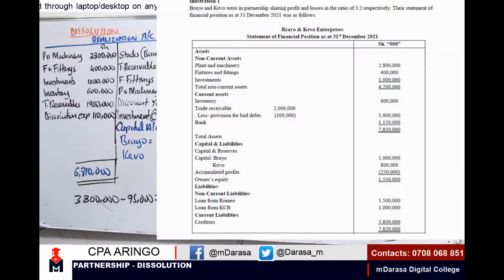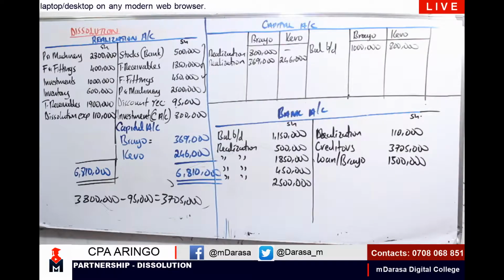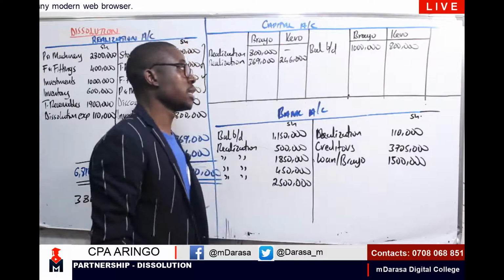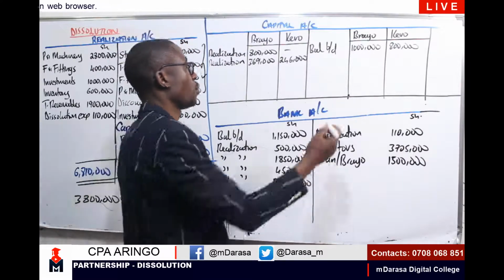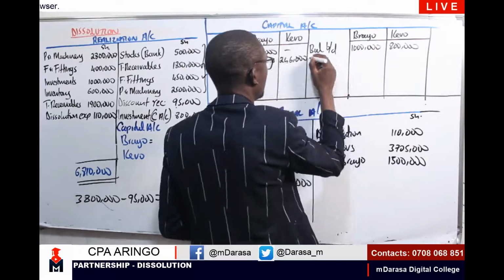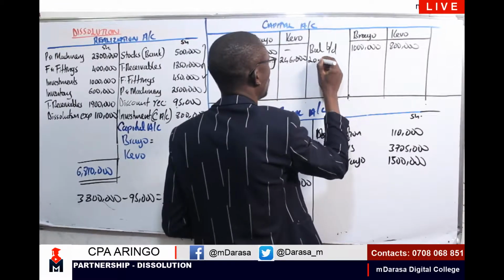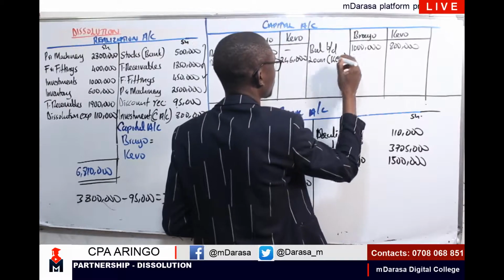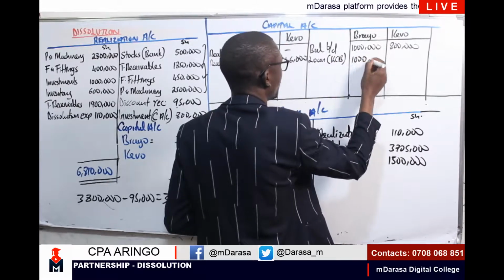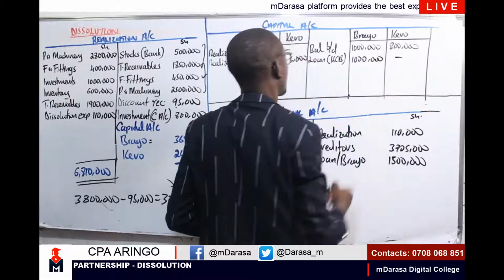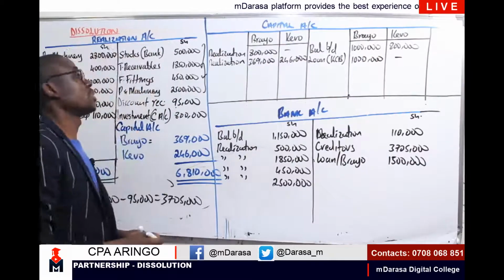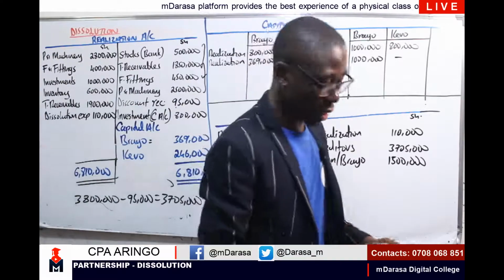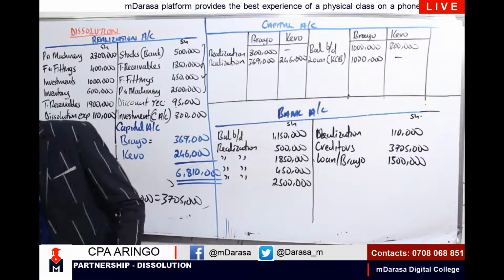So in this case, that is to say, Brayo paid 1 million. Therefore, we debited our liability account, which is the loan account, and therefore we are going to credit our capital account under the Brayo column. So loan account, this is loan from KCB, 1 million. Brayo decided to pay for that loan. So once we have it in that case, identify any other item that will affect us.